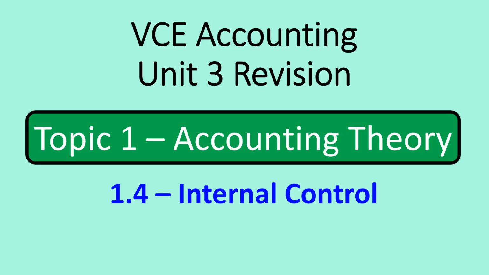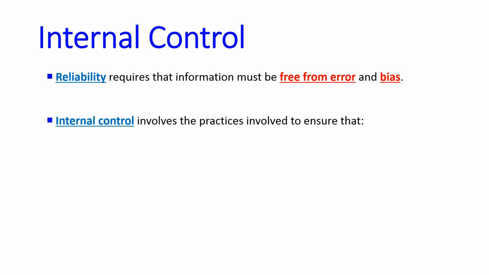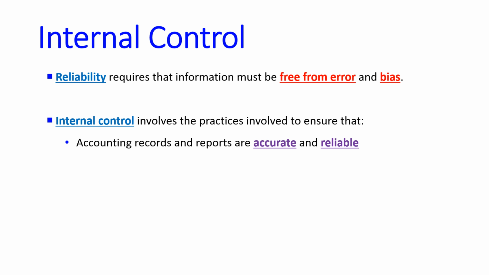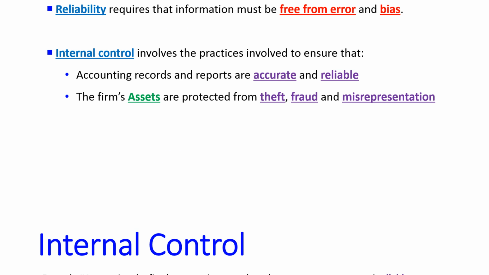Internal control is something that's popped up on the exam quite recently, and it's not an official qualitative characteristic. What it is to do with is reliability. Reliability requires that info must be free from error and bias. Well, what's internal control got to do with that? Well, that means a business has got to have practices and procedures to ensure that all your accounting records are accurate and reliable, and the firm's assets are protected from theft, fraud, and misrepresentation.